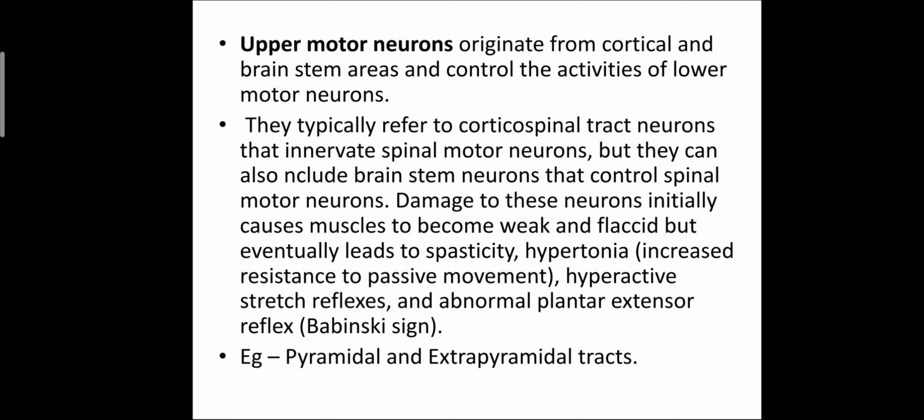Now what is upper motor neuron? So upper motor neurons originate from the cortical and brainstem areas and control the activity of the lower motor neuron. So basically they arise from the cortex and brainstem. This refers to the corticospinal tract neurons that innervate the spinal motor neurons, but it can also include the brainstem neurons that control the spinal motor neurons. Damage to these neurons initially causes muscles to become weak and flaccid but leads to spasticity.